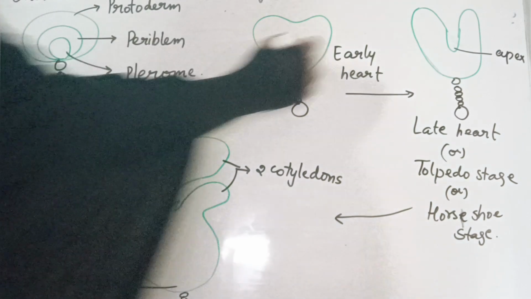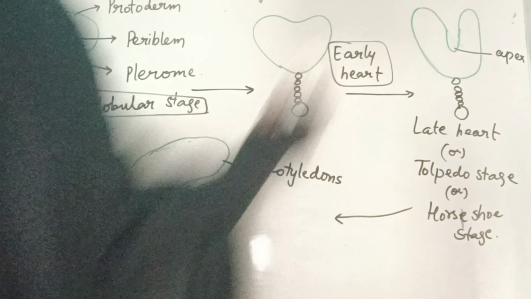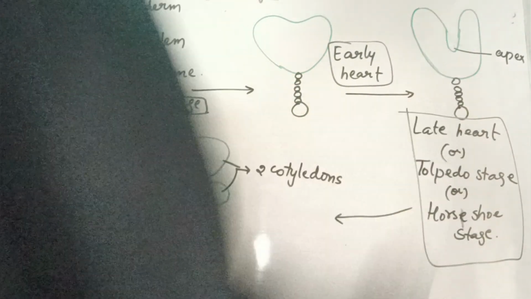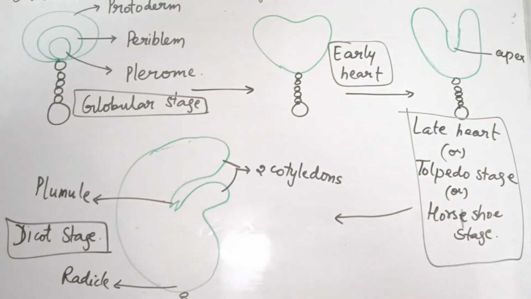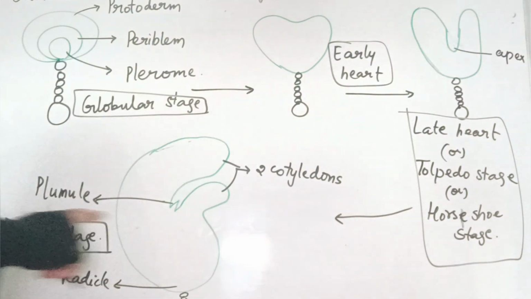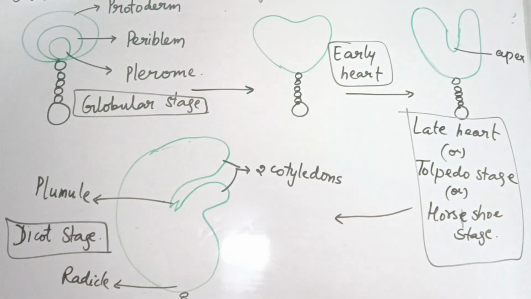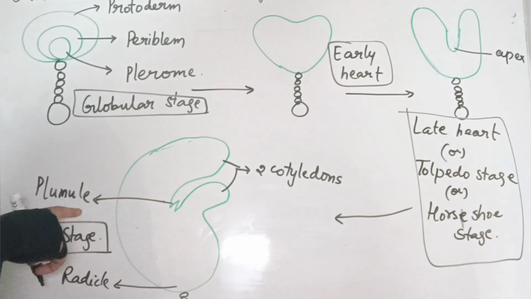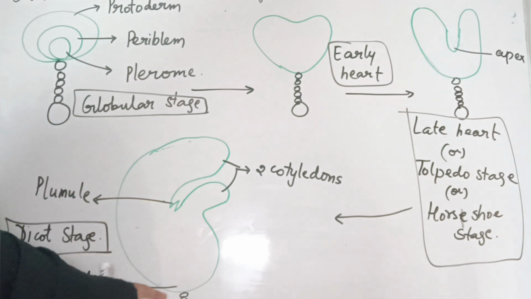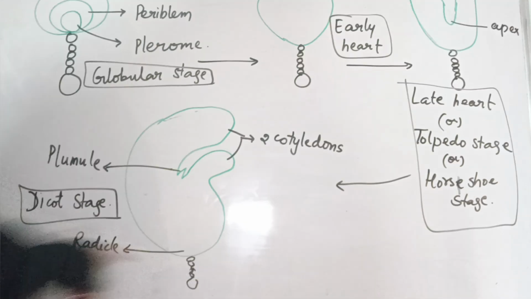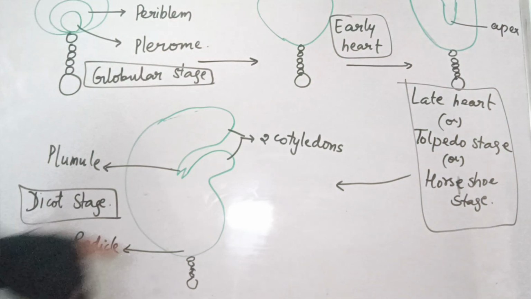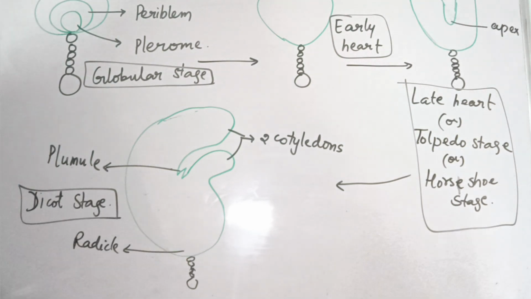After the globular stage, it is the early heart stage. Then later on, the late heart stage or the torpedo stage or horseshoe stage, right? Then the last stage after the continuous division is nothing but the dicot stage, where you can clearly see the two cotyledons here. And also the inner one, which gives rise to the plumule, and the one down near the suspensor is the radicle. And you can see also that all the suspensor cells are getting degenerated slowly, right?